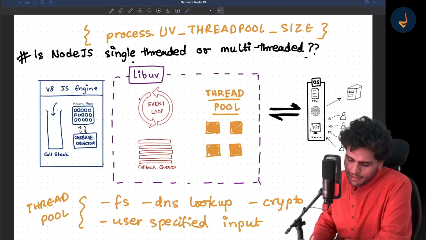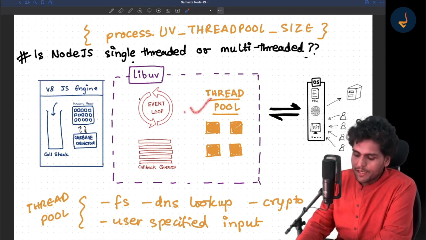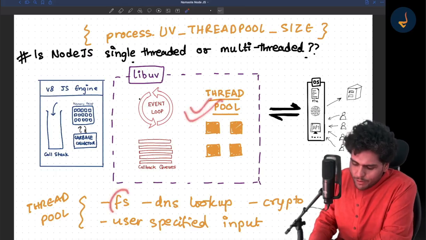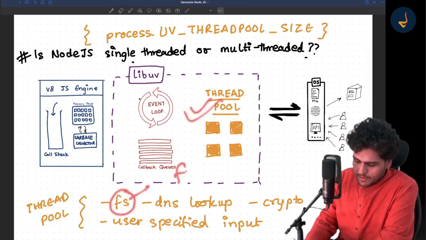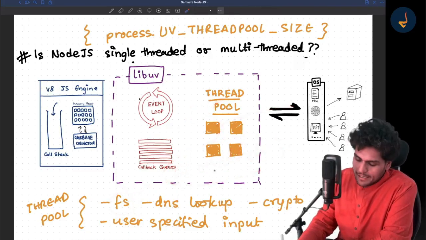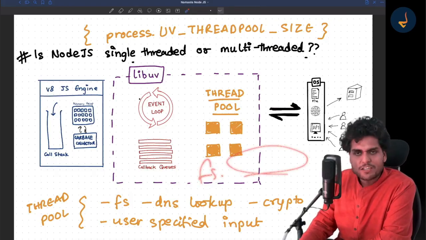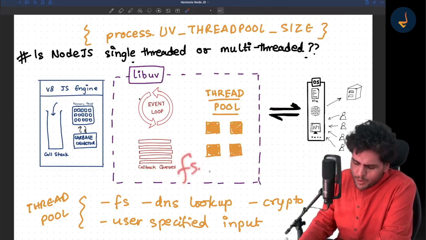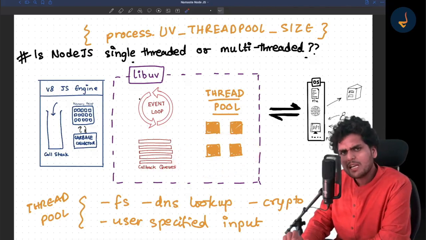Let me tell you an example. When does libuv use a thread pool? Whenever you do something like fs.readFile, it uses a thread pool. There are more functions in the fs module, and it majorly always uses a thread pool.